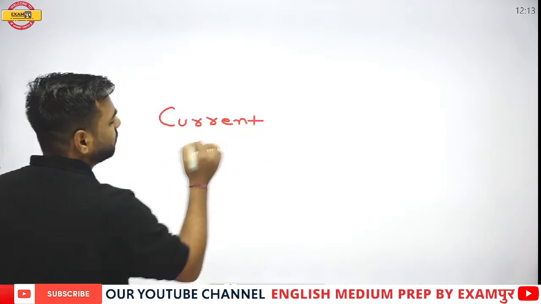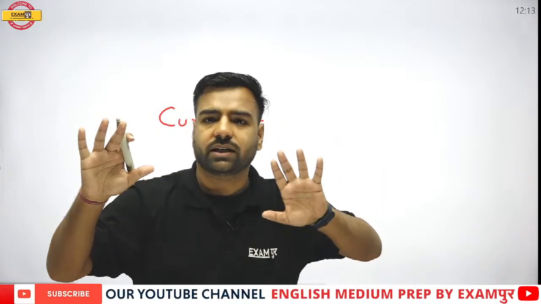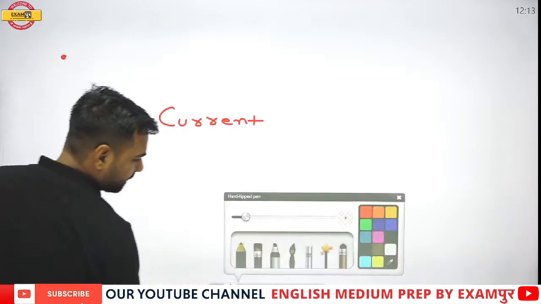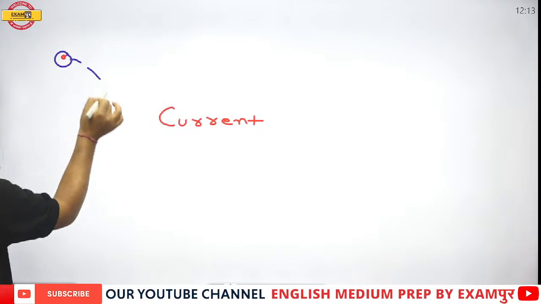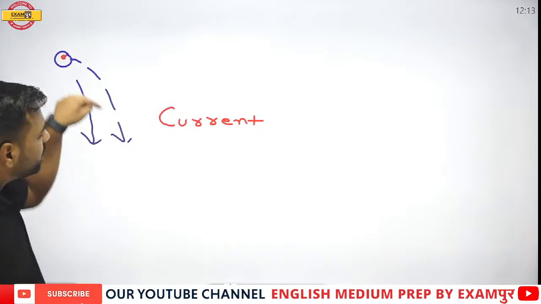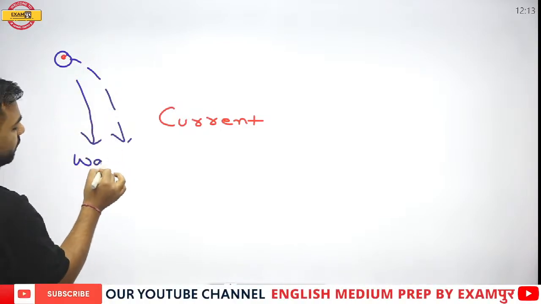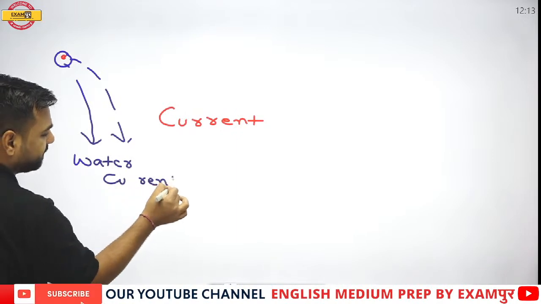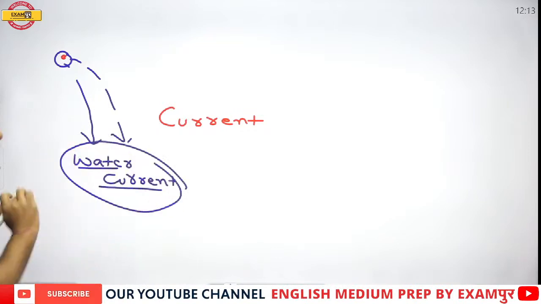So whenever we talk about current, the thing which comes into our mind is electricity. But it's not that. Let's try to understand. Here there's water that is falling from a height. This will give you better clarity. So this movement of water, or the flow of water, gives us what? This is actually the water current. This doesn't mean that there is electricity. Please remember, this movement of water is telling us that this is actually the water current.